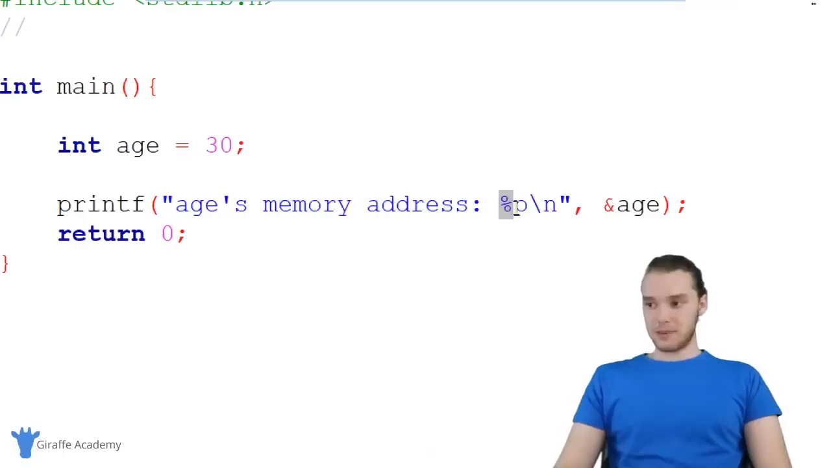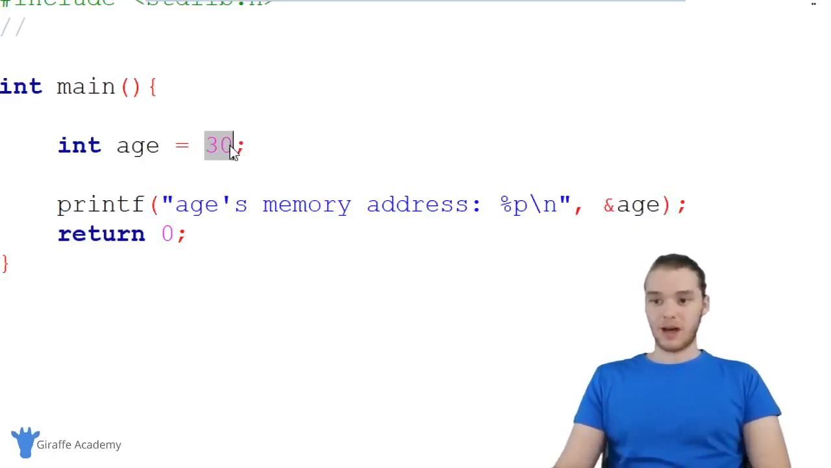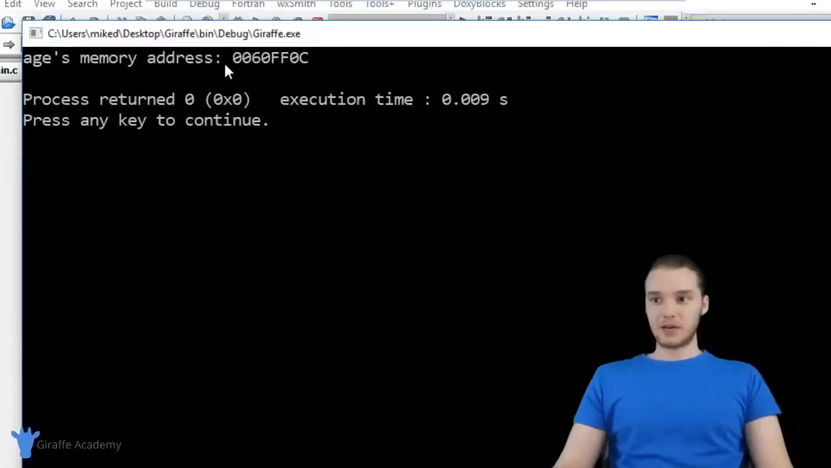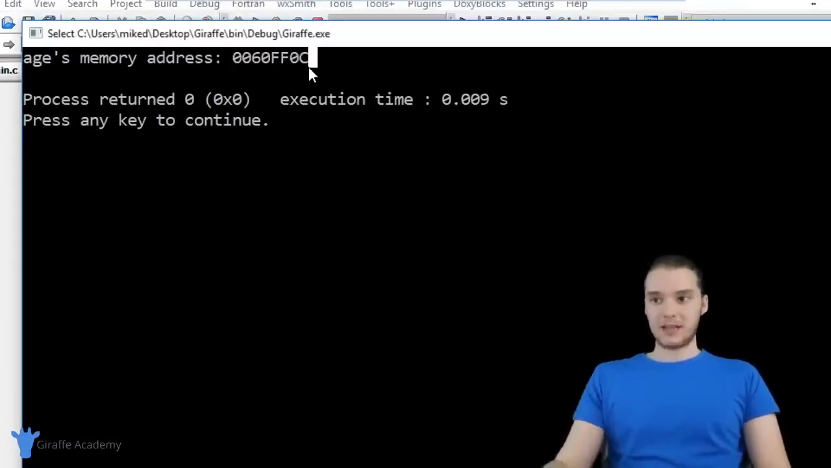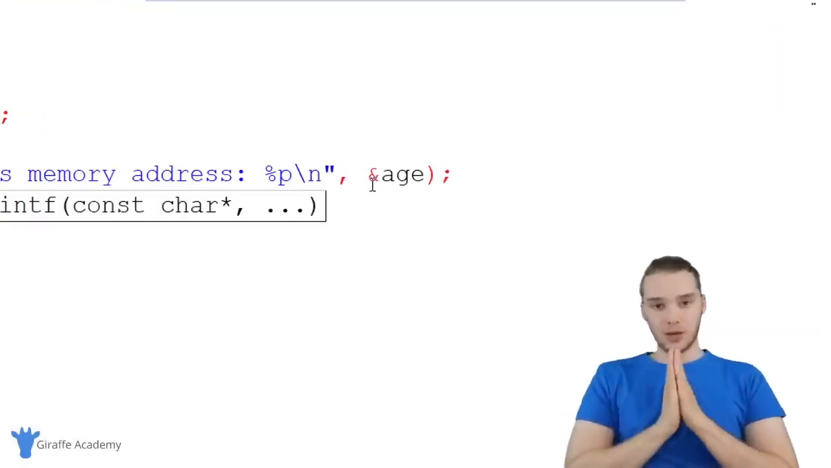And I'm using this %p, and I'm just printing out ampersand age. And we talked about how this ampersand, when I put it in front of the variable, is going to give me the physical address in memory where this variable, in other words, where this 30 value is stored. So if I run this program, you guys will see over here it says age's memory address, and it's this hexadecimal number, right? This is the physical memory address of the age variable. What did we just talk about before? Remember what I told you?